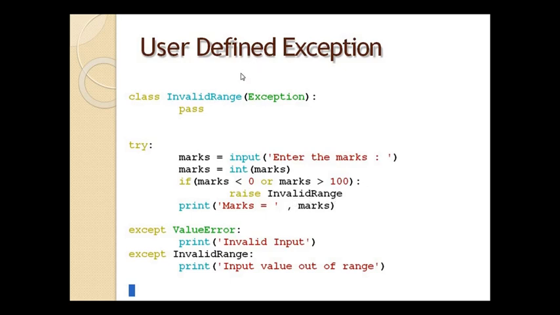That means this particular exception will occur. Here I define this exception, and here I am calling and raising this exception. I'll raise invalid range, and the particular except block will be executed, that is input value out of range. So here is the program of user defined exception.